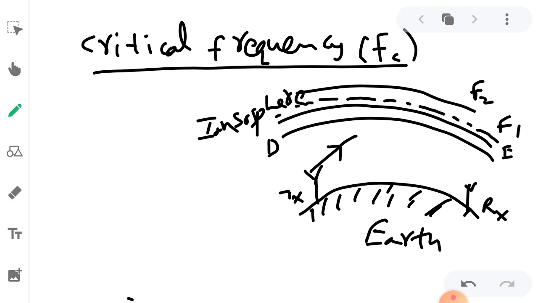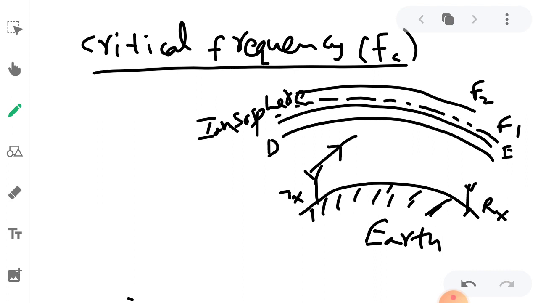Highest frequency. Beyond that frequency, for example, if you use 20 megahertz and it is reflected by the E layer, and if you use a further higher frequency, 30 megahertz, that will not be reflected by the E layer, it will be reflected by the upper layers above the E layer. So for the E layer it is 20 megahertz, for example.